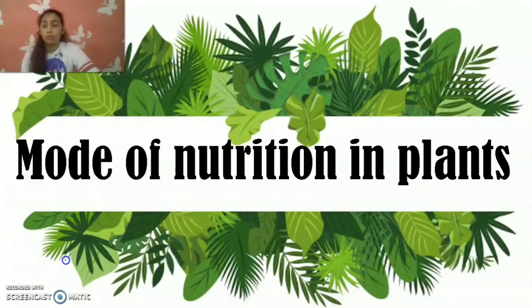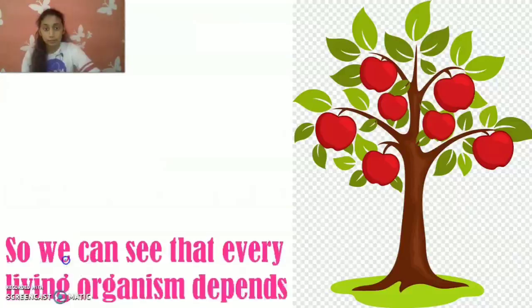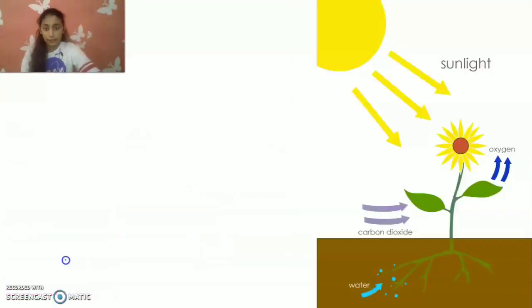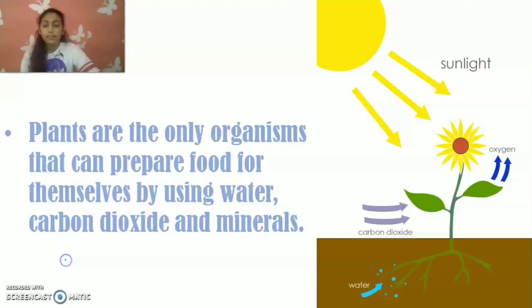Now let's talk about the modes of nutrition in plants. So we know that every living organism depends on plants for its nutrition directly or indirectly. Plants are the only organisms that can prepare food for themselves by using water, carbon dioxide, and minerals.